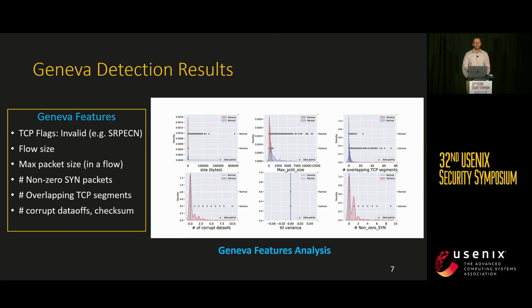Geneva was easily detectable because it produces unusual network traffic. For instance, it has a high number of overlapping TCP segments, a high number of corrupt data offset fields, and we found that it has many invalid TCP flags.